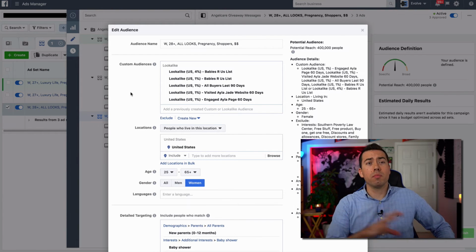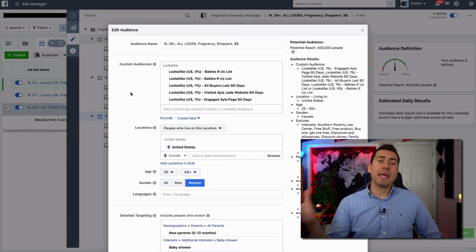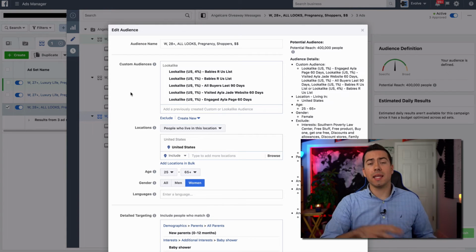I've done it now with multiple clients and with my own business right here, where I go and I purchase a list from my buddy, I import that in as a custom audience, and then I create a lookalike from it. Now, you obviously have the option to just target that custom audience directly. Sometimes that's worked out well, sometimes the lookalike has performed better, but in this third audience right here, which I'm testing, I'm actually doing the lookalikes.